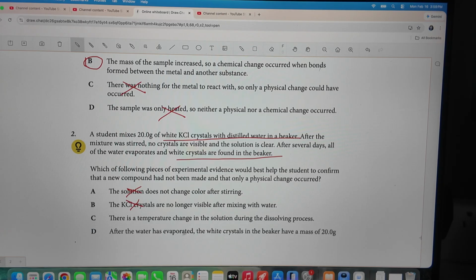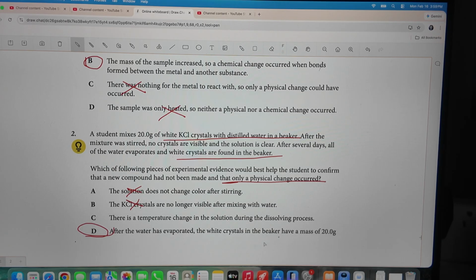After the water had evaporated, the white crystals in the beaker have a... this is the right answer, because this shows that there was only a physical change, not a chemical change, which is why we get exactly what we started with right back. Okay, next question.